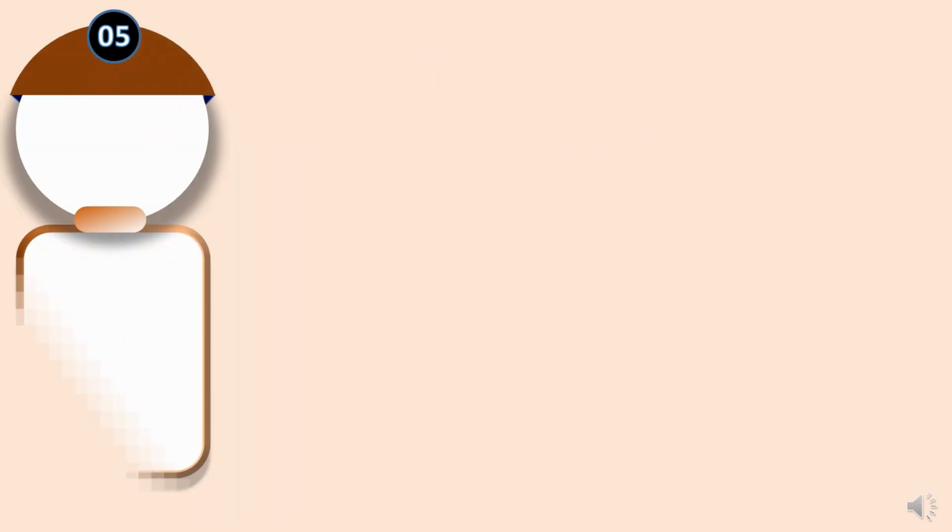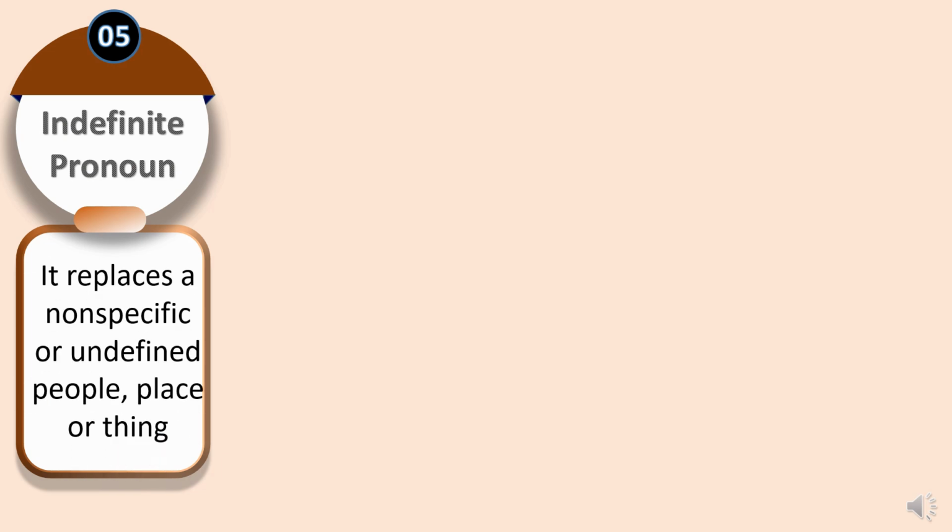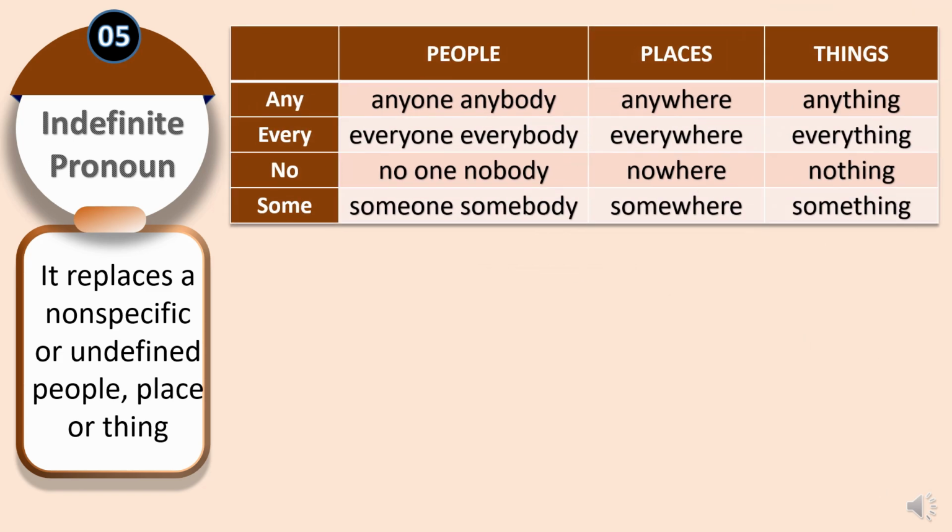Let's talk about indefinite pronouns, the secret agents of English. They replace unspecific people, places, or things when we don't need details. Indefinite pronouns are like placeholder words for when we don't know or don't need specifics. Let's break it down. For people, instead of names, use anyone, somebody, or nobody.